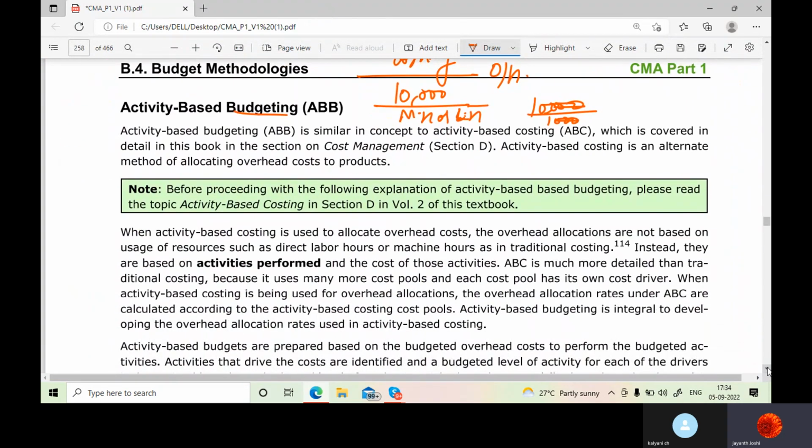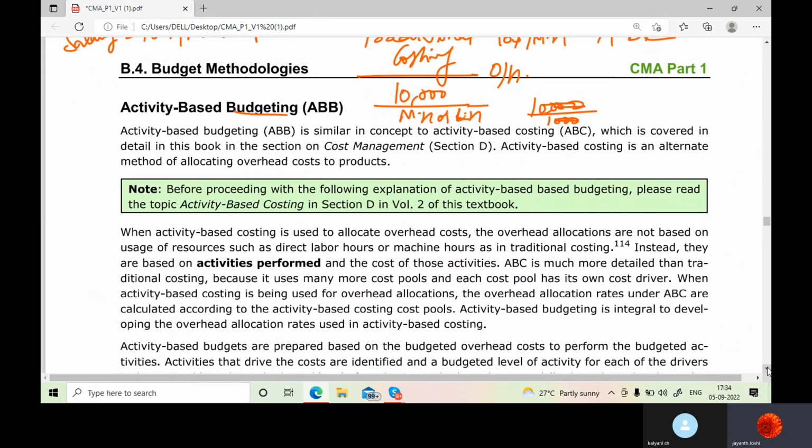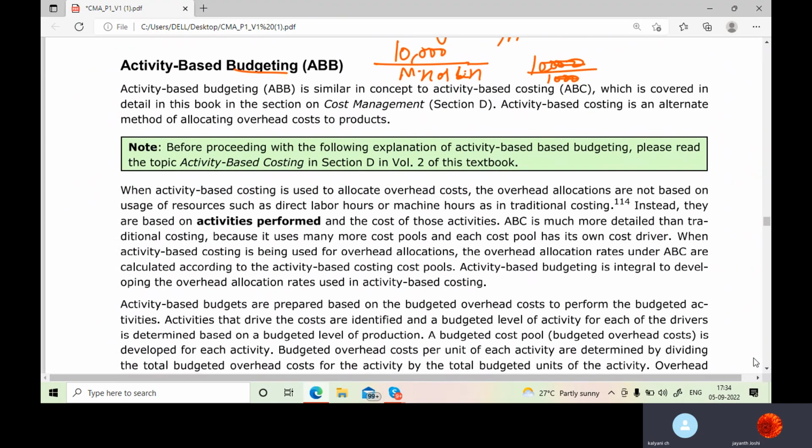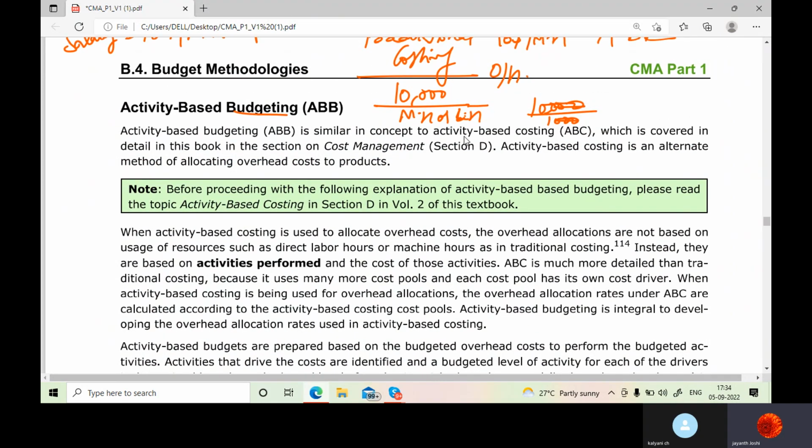Now we'll go for the activity-based budgeting. So activity-based budgeting is similar in concept to activity-based costing. So it is nothing but every activity we perform, we prepare a budget for based upon that activity, based upon the cost driver. Understood, madam?